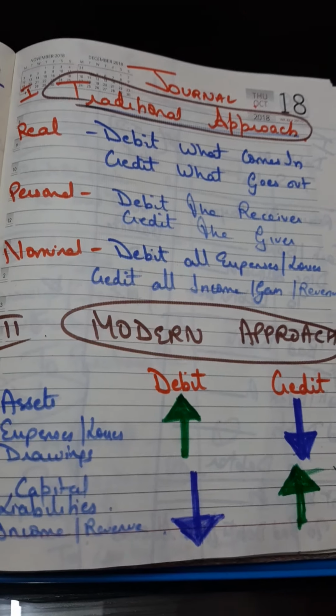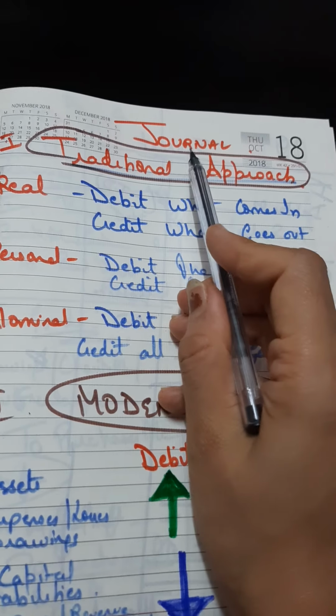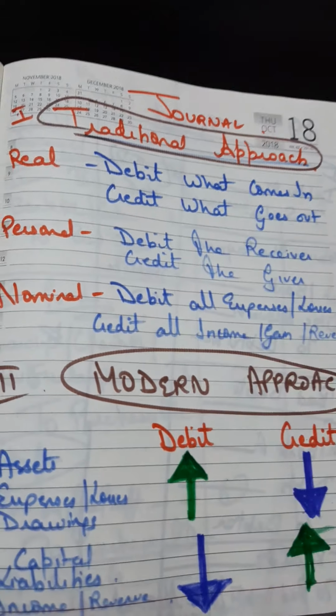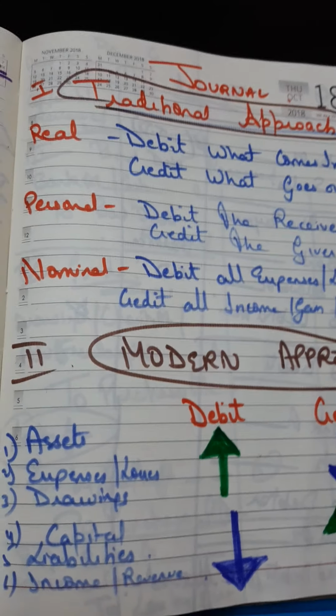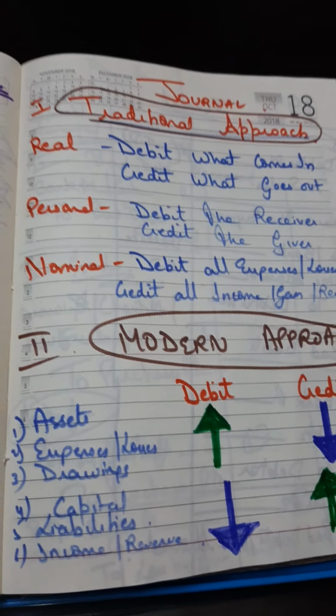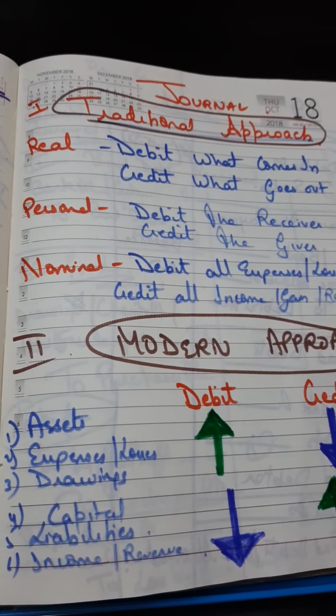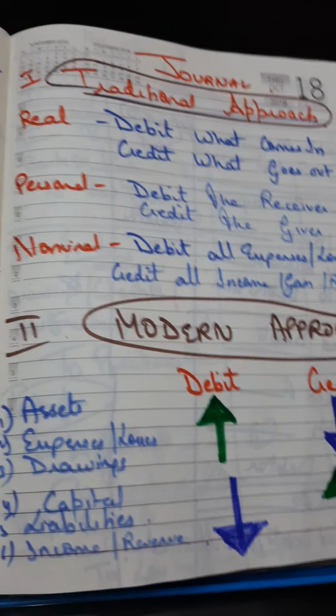Good morning, students. Today we'll be doing the concept of journal. Basically, the rules of debit and credit. As you all know, we follow the double entry system. That is, each and every transaction has two effects. One is debit, one is credit.